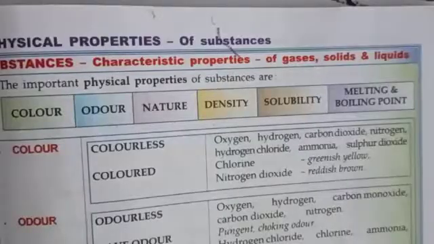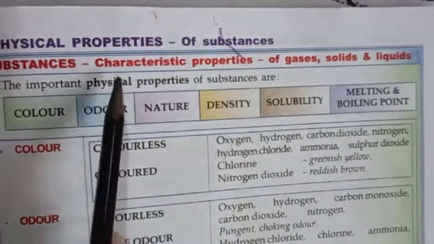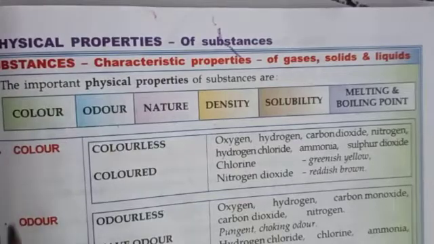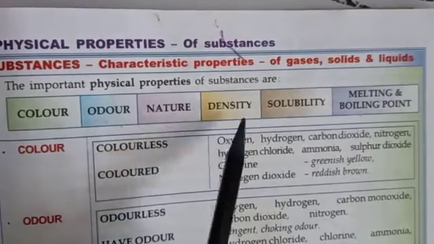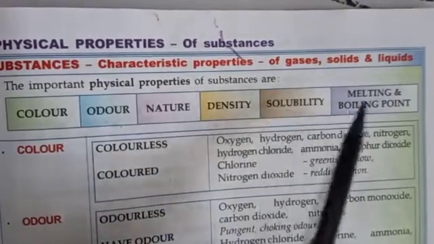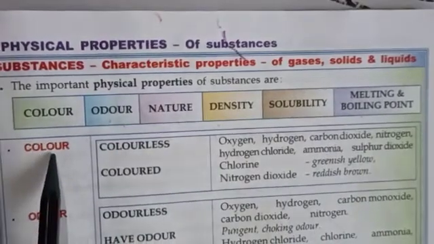Now, students, every substance possesses properties. Here we are going to study the physical properties of substances, or the characteristic properties of gases, solids and liquids. The important physical properties of substances are color, odor meaning smell, nature, density, solubility, melting and boiling point. The first is color.